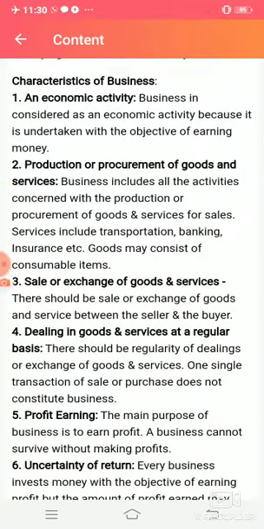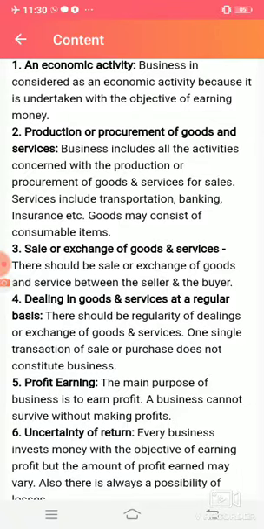Now the features of business. The first and very important feature is that it's an economic activity, because it is undertaken with the objective of earning money. The second feature of business is production or procurement of goods and services. All the activities done in business include production and procurement of goods and services, meaning production and exchanging of goods and services.